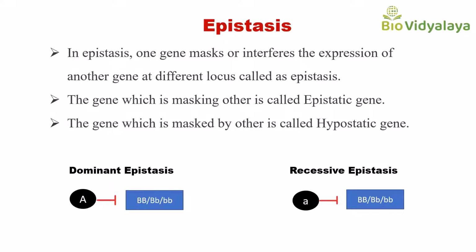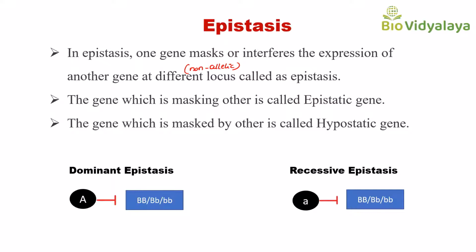So in epistasis, one gene masks or interferes with the expression of another gene at a different locus. Different locus means they are non-allelic. So we can say that the genotype of one gene affects the expression of another non-allelic gene. That is called epistasis.